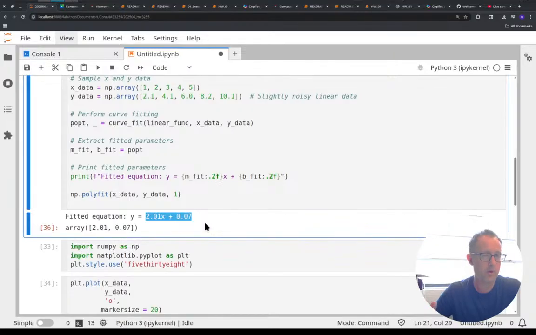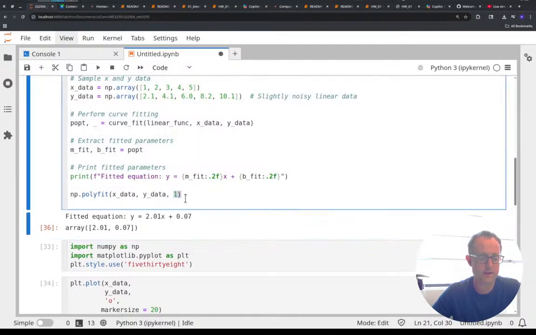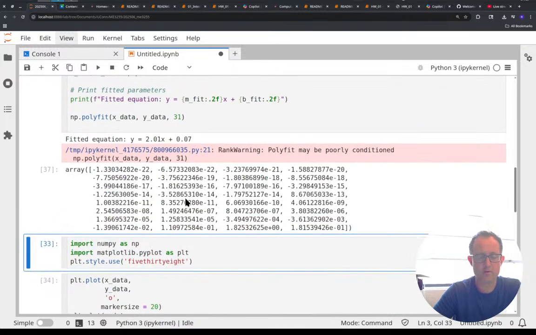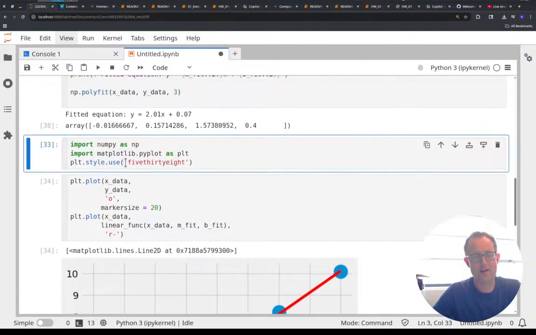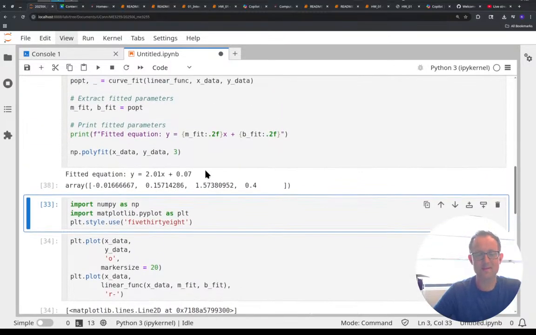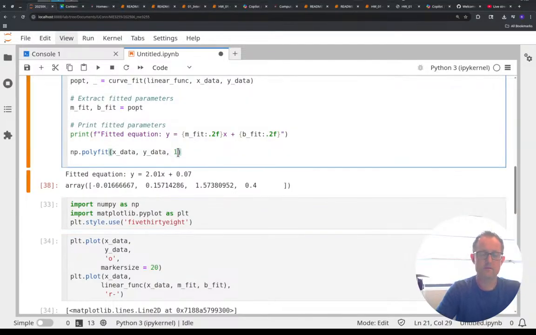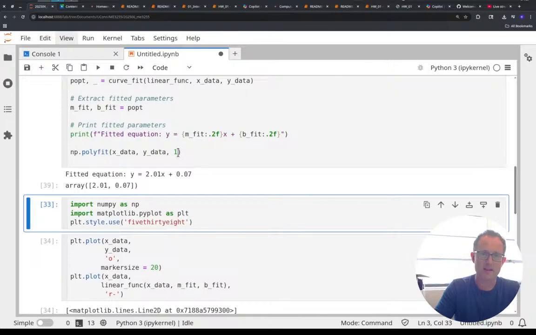There are going to be some weird cases. If I'm trying to fit a third order polynomial or something, and I'm trying to do that up here with the nonlinear one, maybe it won't work. But for first order fits, whether it's linear or nonlinear, it's kind of six of one, half a dozen of the other.